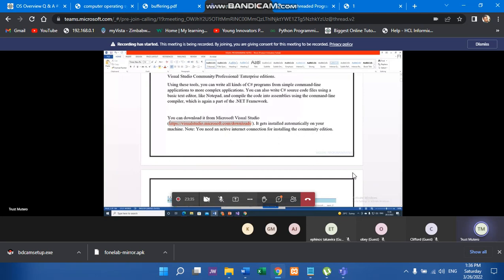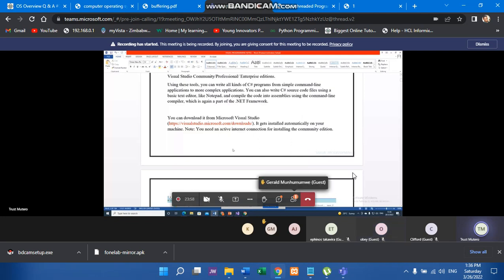If you type this URL into your browser, it will lead you directly to where you can download the latest or even an older version of Visual Studio, whichever one you are comfortable with. Myself, I'm using Visual Studio 2022.